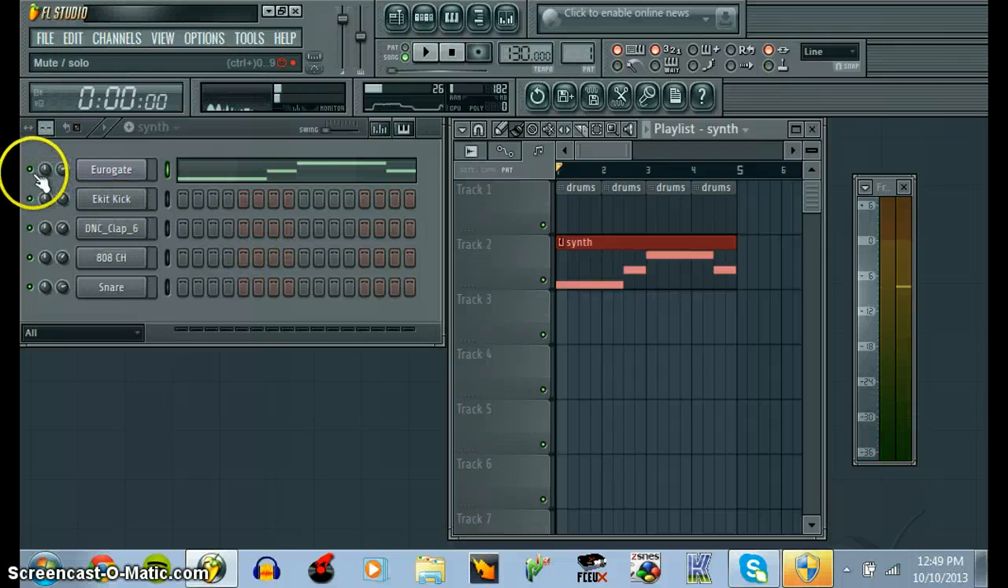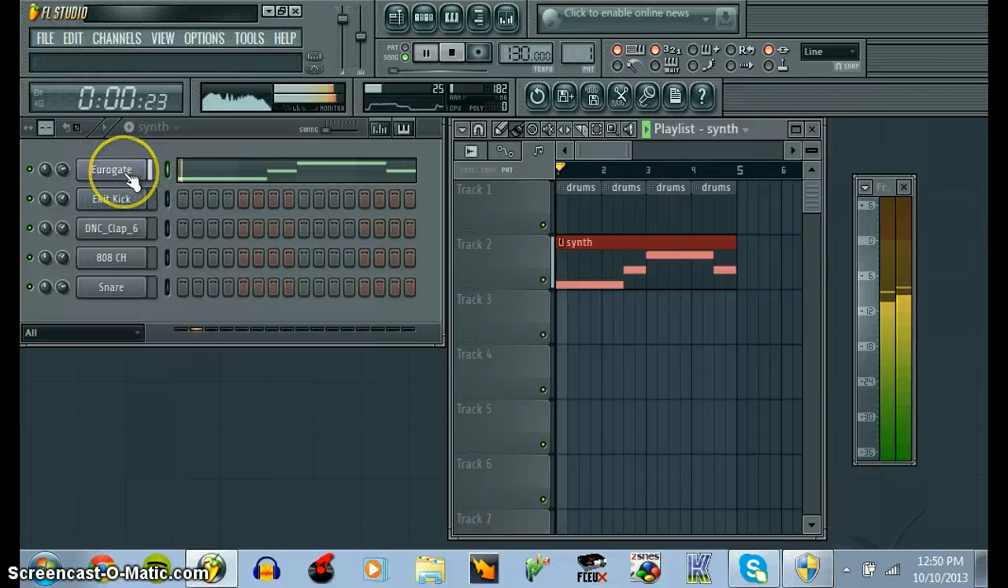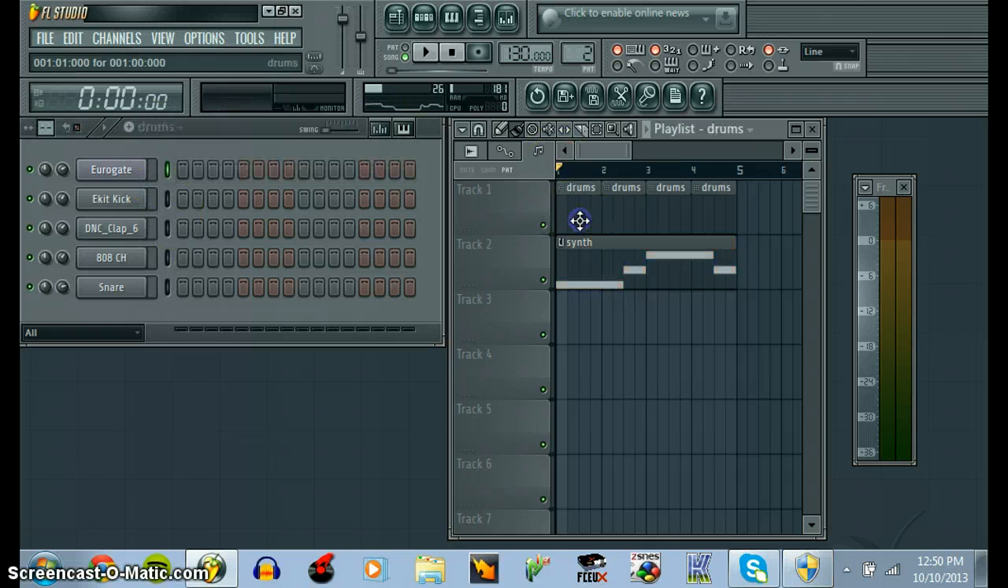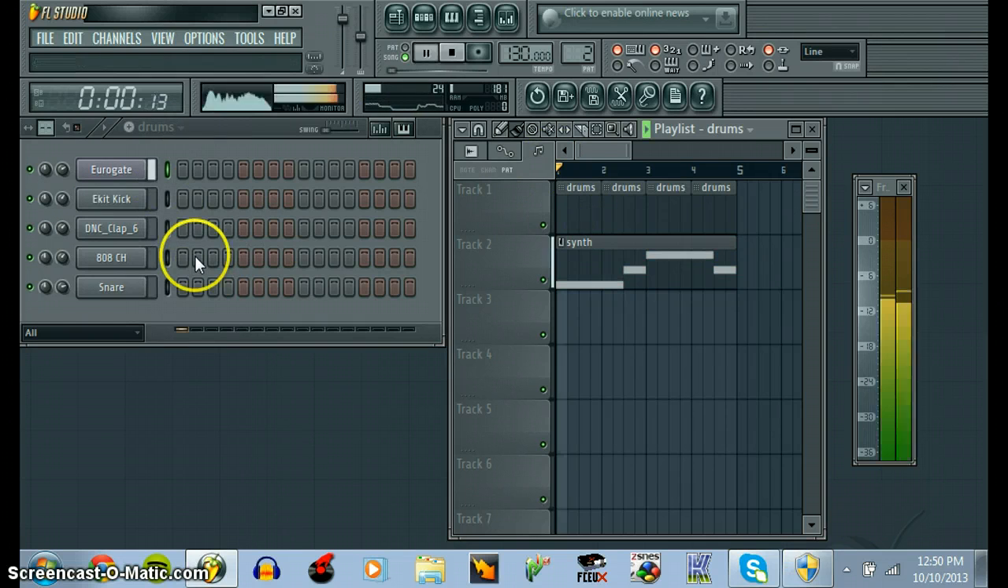Now I already checked the volumes of the drums already. I already got that set up. Let me do this one right here. Alright, got it at -6 close as I could. And now I'm going to see how it sounds with the drums. So I'm going to make a drum beat.